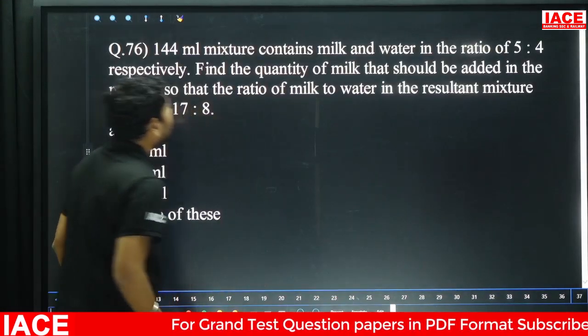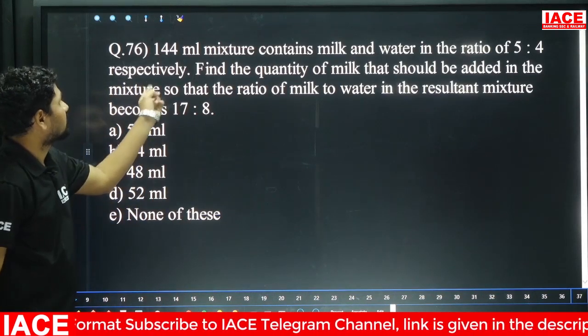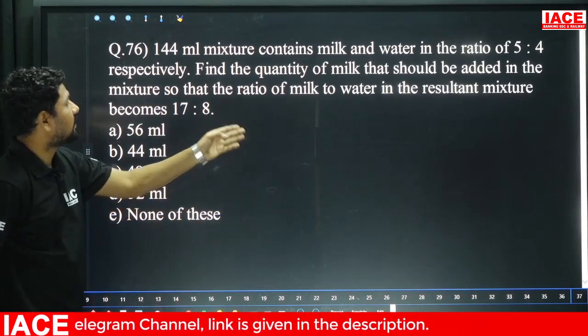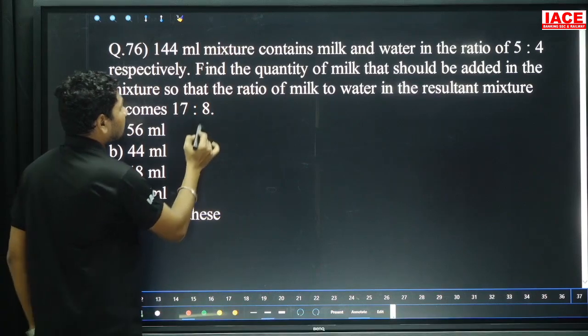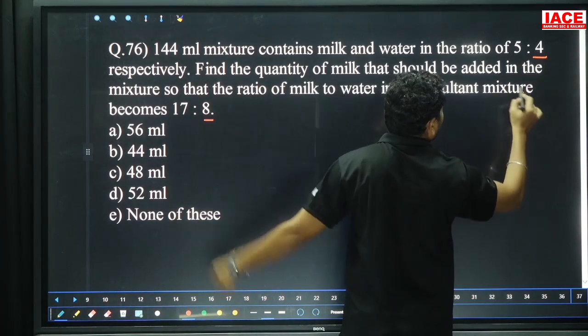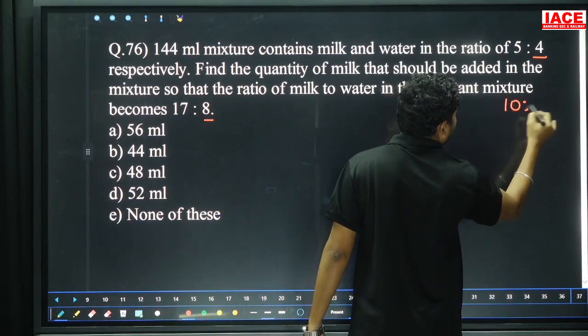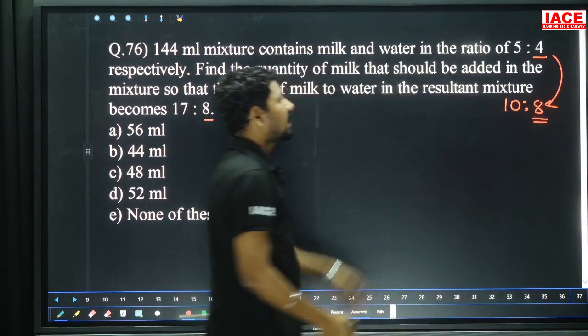Here we have a problem now. A 144 ml mixture contains milk and water in the ratio 5:4 respectively. Find the quantity of milk that should be added in the mixture so that the ratio of milk and water in the resulting mixture is 17:8. We are adding milk, which means we have to equalize the water. Here there are 8 parts, so here also maintain the 8 parts. It becomes 10:8. Okay, this becomes 10:8. 8 and 8 is equal. 10 plus 8 is equal to 18 parts.